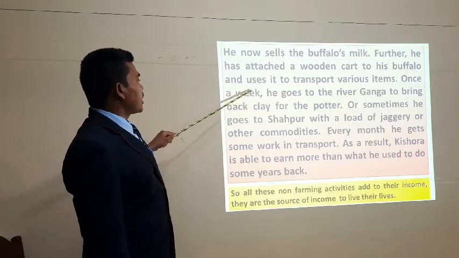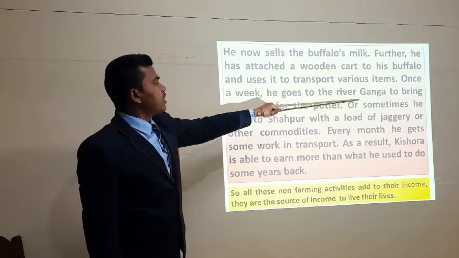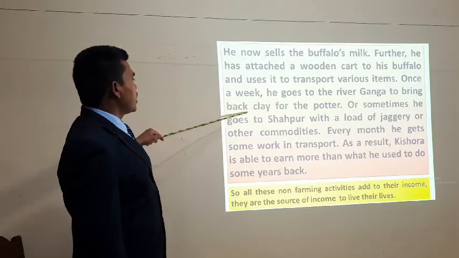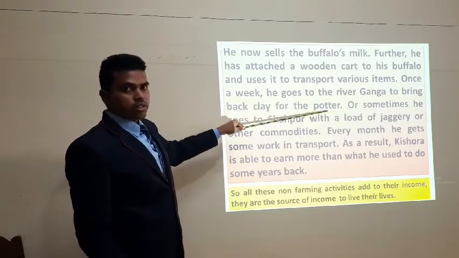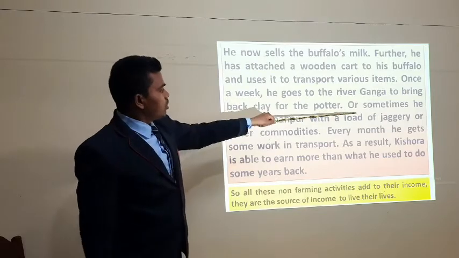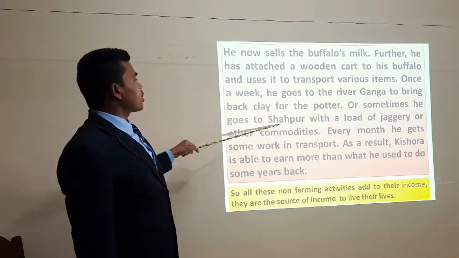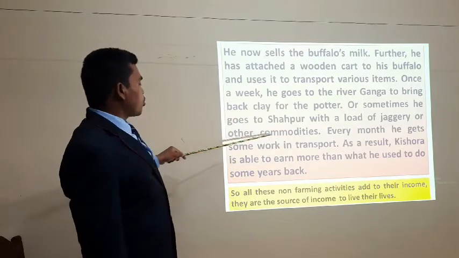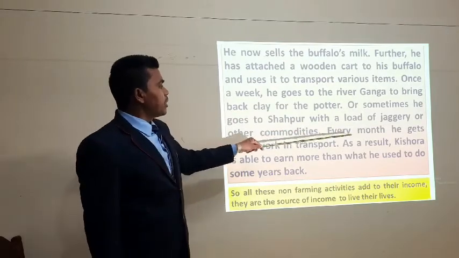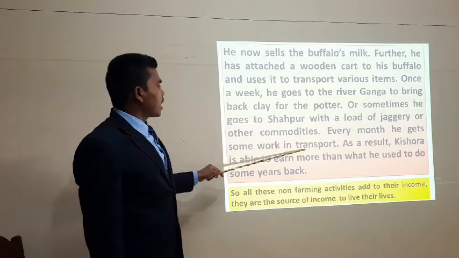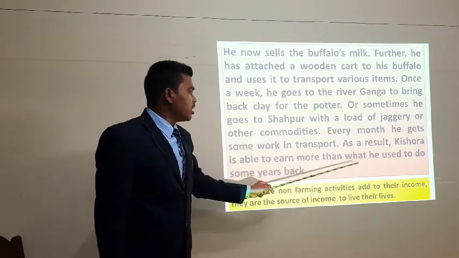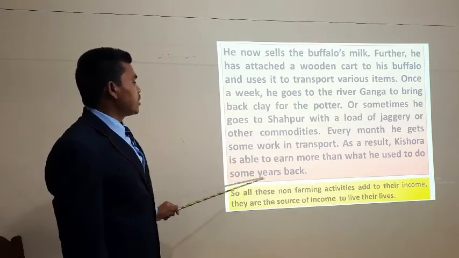Then once a week, he goes to the river Ganga to bring back clay for the potters. Or sometimes he goes to Shahpur with a load of jaggery, or other commodities. So every month he gets some work in transport. As a result, Kishora is able to earn more than what he used to some years back.